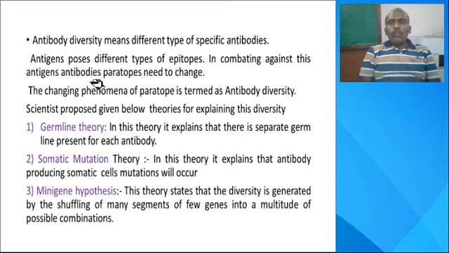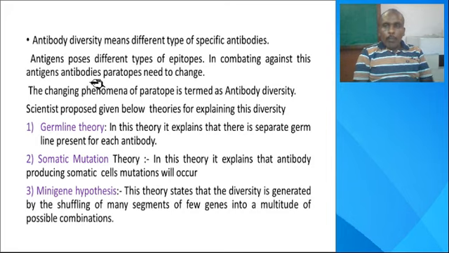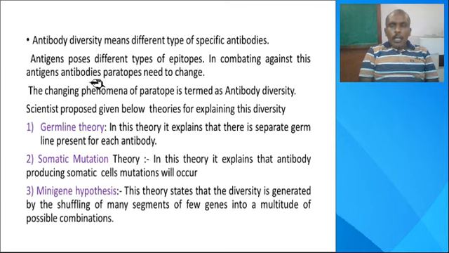To combat these epitopes, a complementary structure is required on the antibody part. In the antibody, the CDR regions are termed complementarity determining regions, or paratopes. These paratope structures need to change because antigens are not similar or standard.